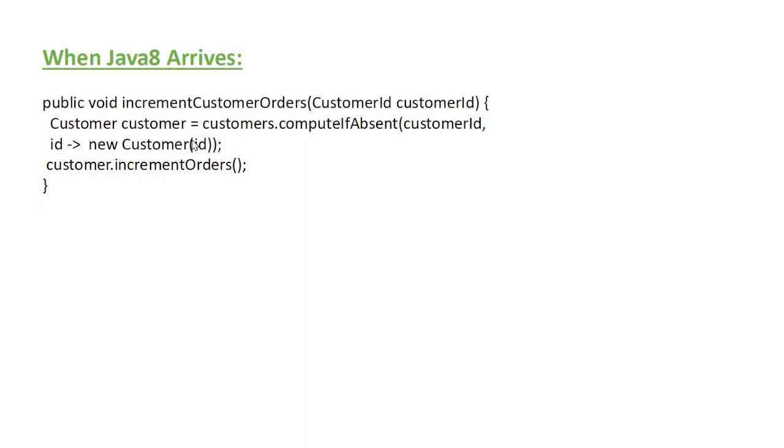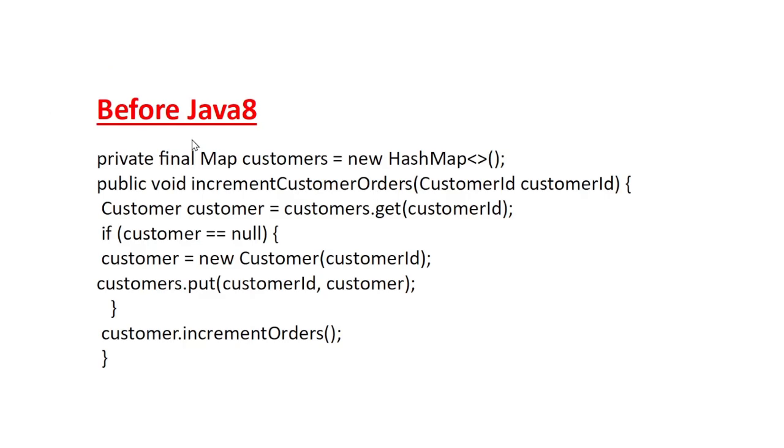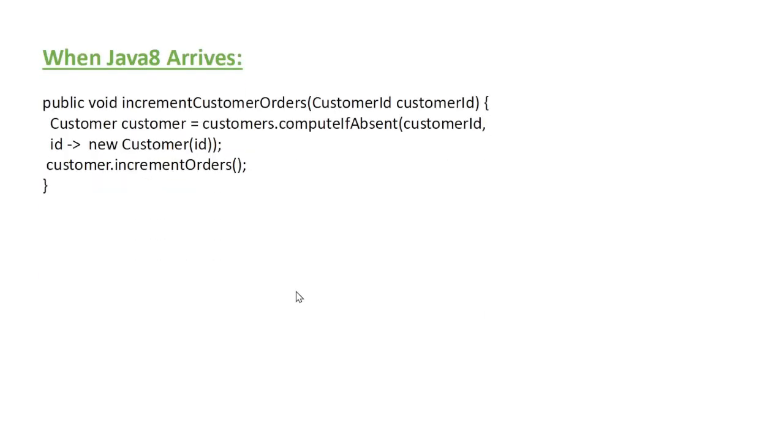I just want you to understand the code conciseness. These many lines before Java 8 are reduced to just 4 short lines.